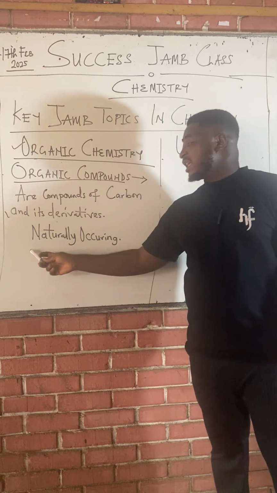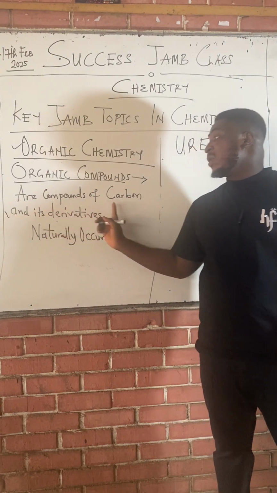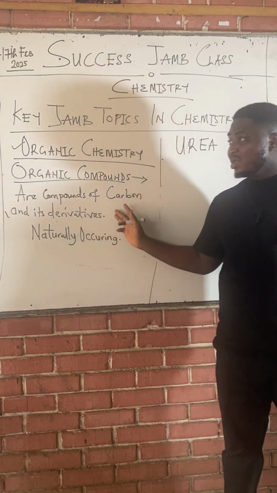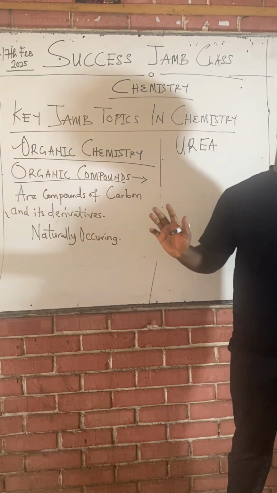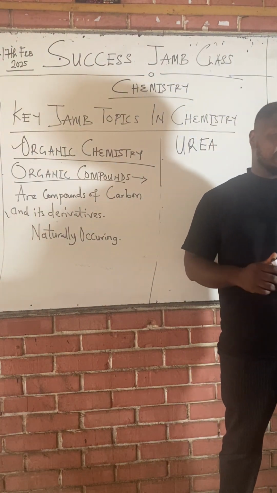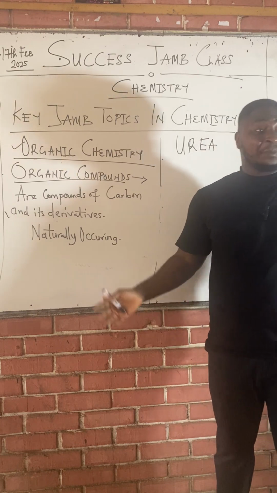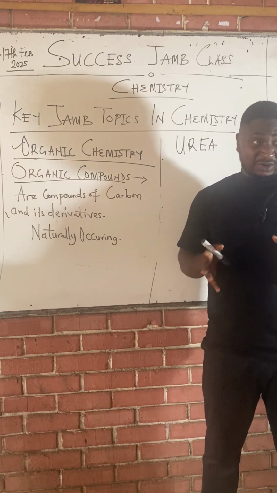So because urea is an organic compound and it can be synthesized by man, it defeated the definition of organic compounds as naturally occurring. So we started defining organic compounds as compounds of carbon. This definition has not been defeated, because all organic compounds contain carbon. A definition must be all-encompassing; no matter how you look at it, it's correct.